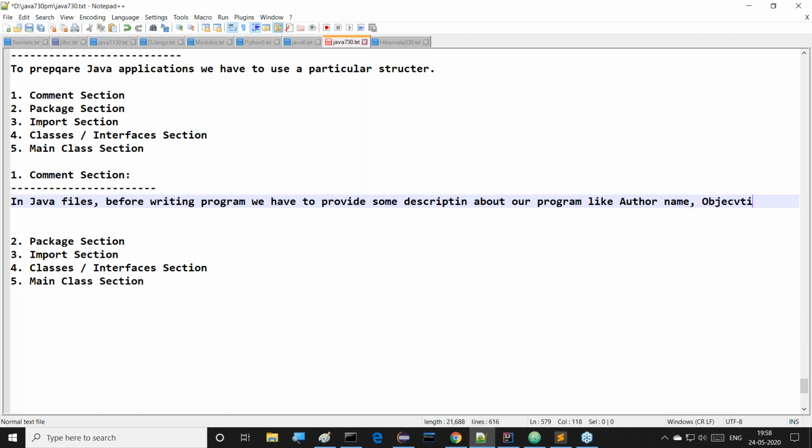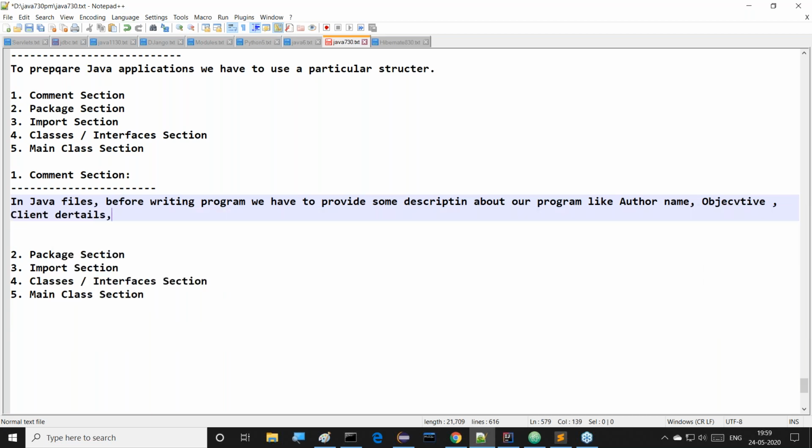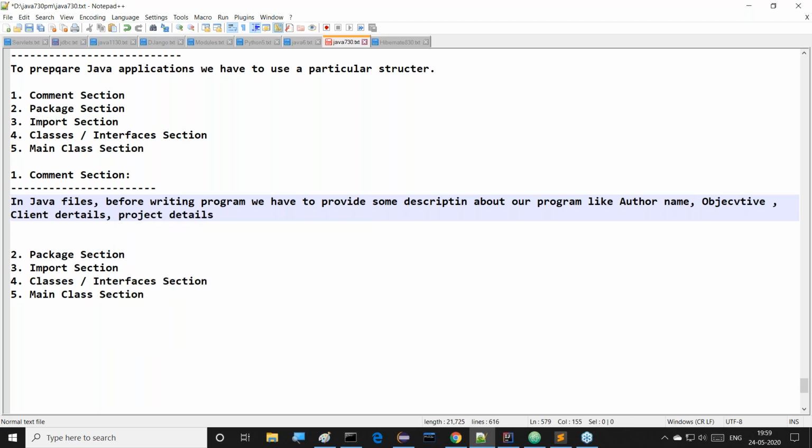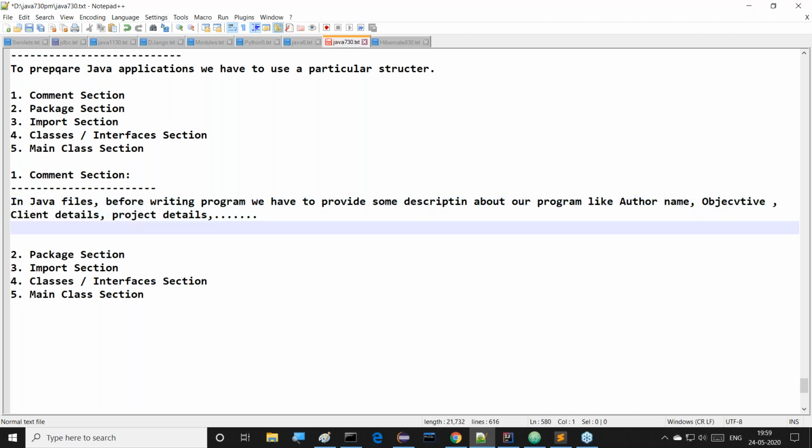Next is the objective of this program. With what objective are we preparing this application? What is the purpose of preparing this program? After that, if possible, we have to provide client details and project details, and so on. All these details we have to provide just before starting our application in every Java file.